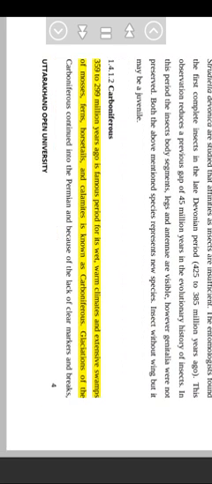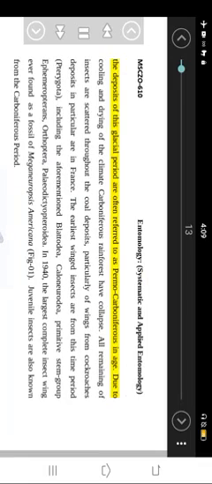1.4.1.2 Carboniferous. The period 359 to 299 million years ago is famous for its wet, warm climates and extensive swamps of mosses, ferns, horsetails, and calamites, and is known as the Carboniferous. Glaciations of the Carboniferous continued into the Permian, and because of the lack of clear markers and breaks, the deposits of this glacial period are often referred to as Permo-Carboniferous in age. Due to cooling and drying of the climate, Carboniferous rainforests collapsed.